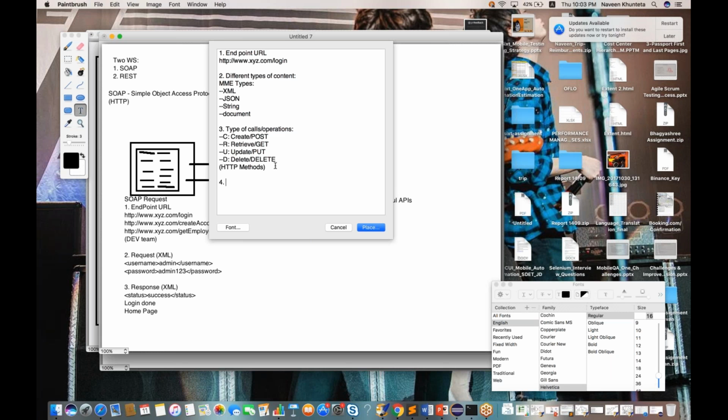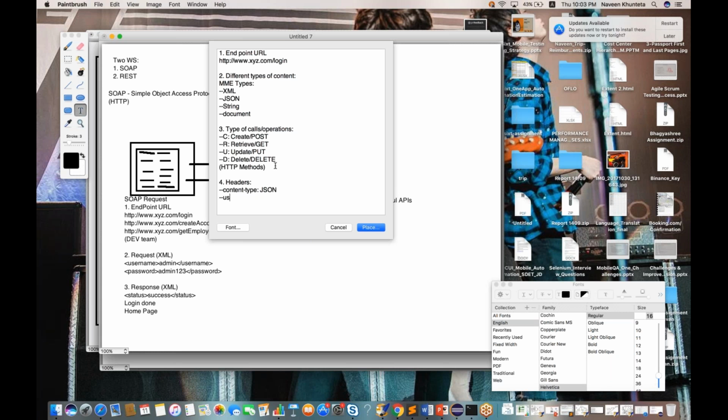Another thing is we have to pass headers. Okay, what do you mean by headers? What kind of data you are passing? Another header is the content type. It means what kind of content you are passing, JSON or XML. It means it is a JSON request or it is an XML request.